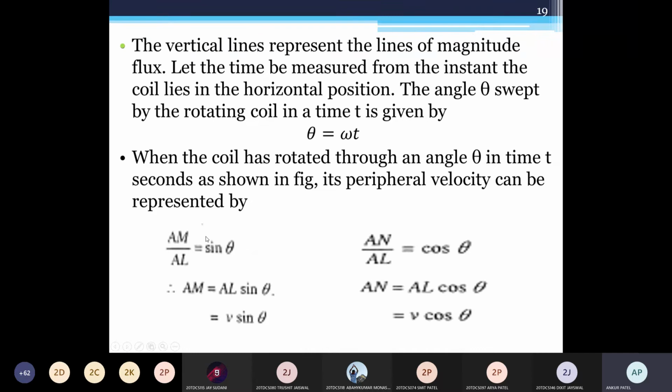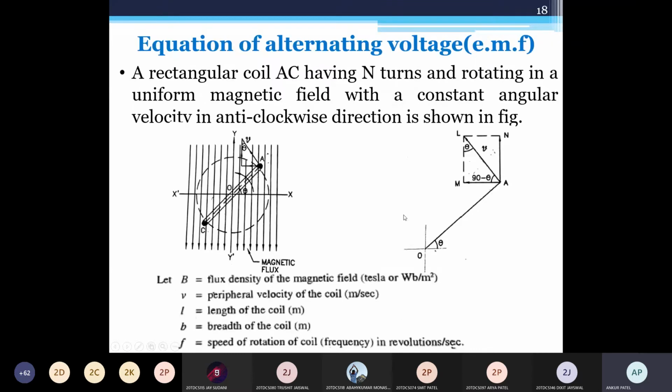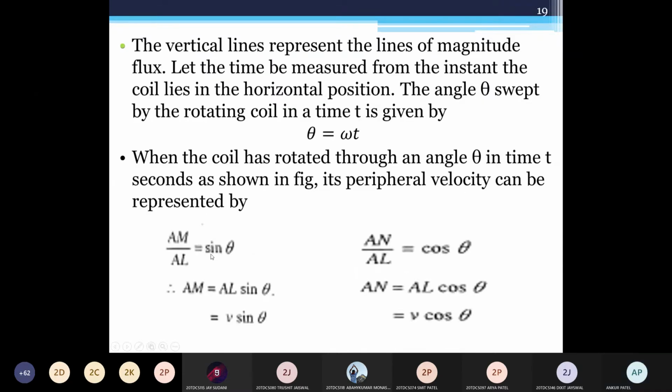Now here the velocity is resolved into two components, Am by Al and An by Al. So according to this triangle, we can say An and Am are given by sine theta, and this is cos theta. Okay. So Am equal to Al sine theta, An equal to Al cos theta. So Al is v sine theta, v cos theta.